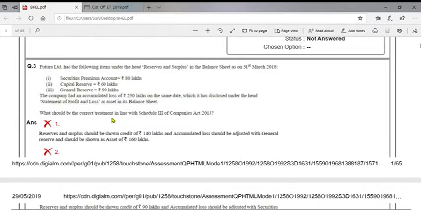Futura Limited had the following items under the head reserves and surplus in the balance sheet on 31st March 2018. Securities premium 80 lakhs, capital reserve 60 lakhs, general reserve 90 lakhs. The company had accumulated loss of 250 lakhs on the same date, which it has disclosed under the head statement of profit and loss on the asset side of the balance sheet, minus 250, so with negative of 20.